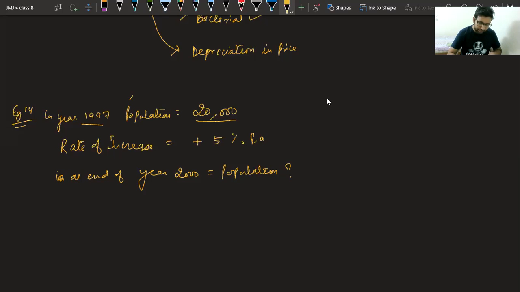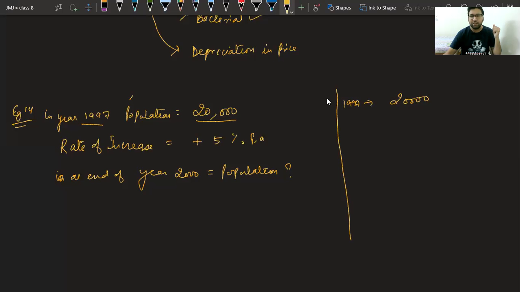We have to just find through. There are two ways. Either you can find year wise or you can find directly by the formula of compound interest. Okay, there are two ways. Either you can find year by year. How? Suppose this year it is 20,000, 1997.